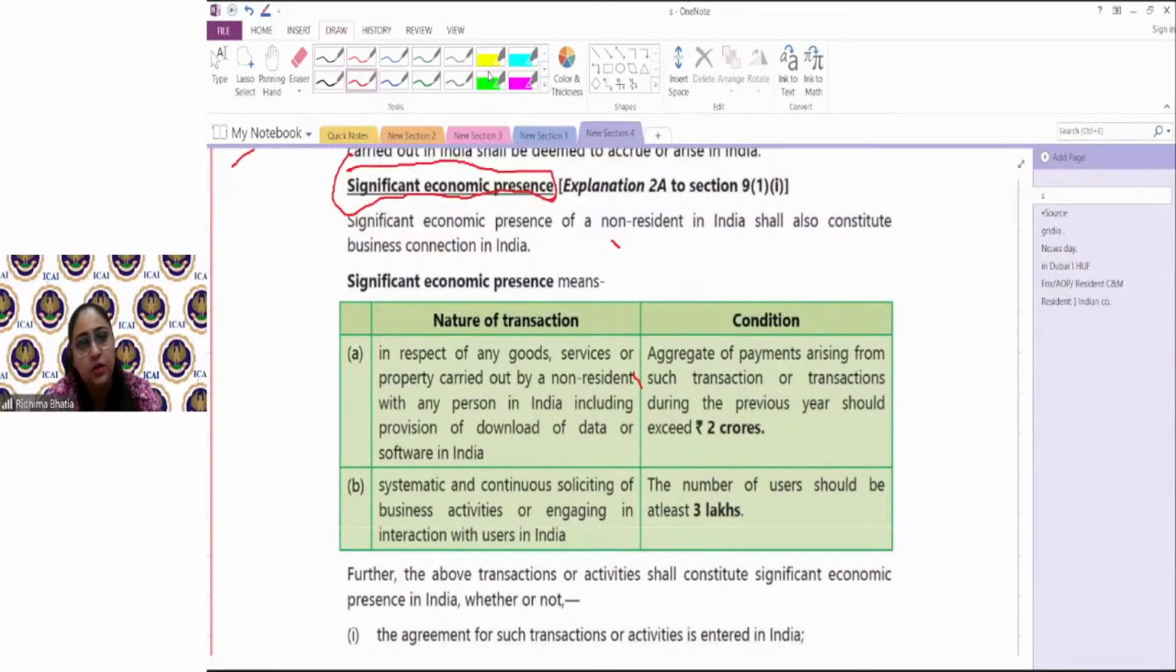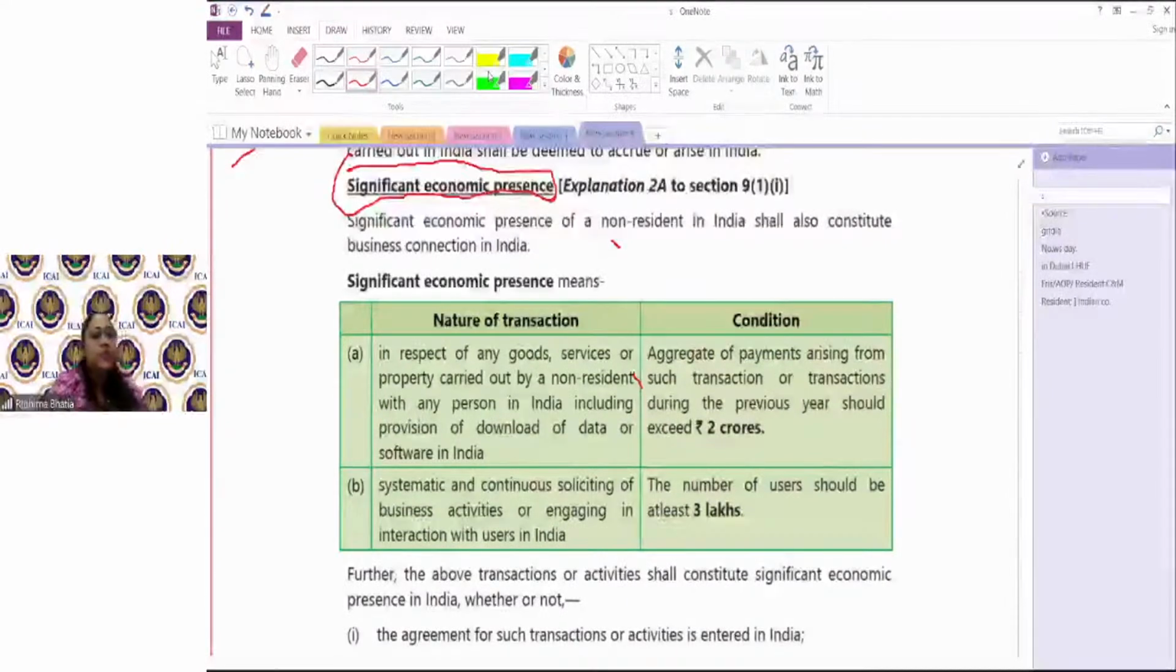Significantly interested in India. Business has a major market share in an industry. Okay. Very good. Other people, please give a try to what does significant economic presence mean. Good economic advantage. Okay.